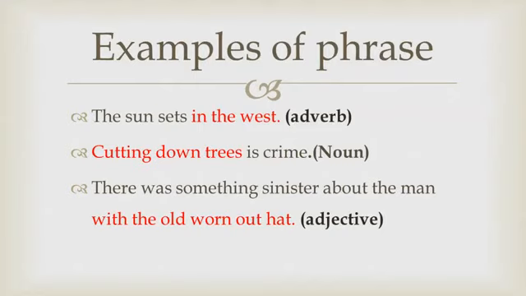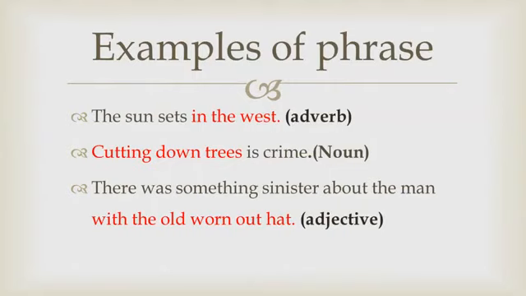Cutting down trees is crime. The words highlighted in red, cutting down trees, is a phrase. So ask yourself, is it a group of words? Yes, it is. Then ask if cutting down trees has any subject or any verb.